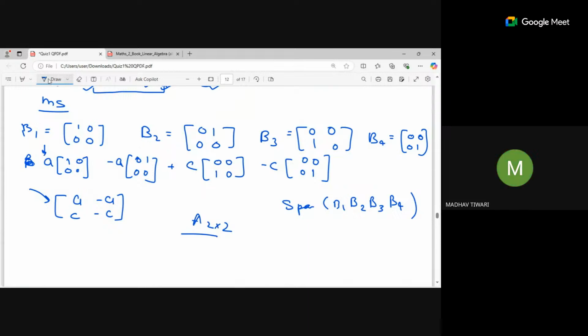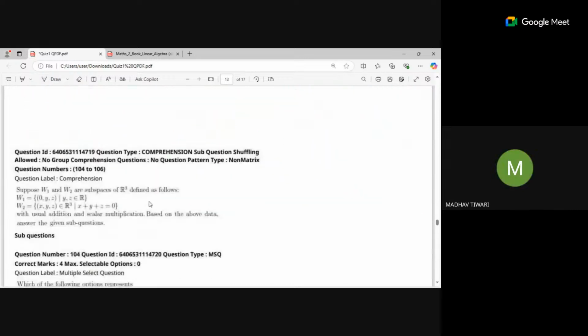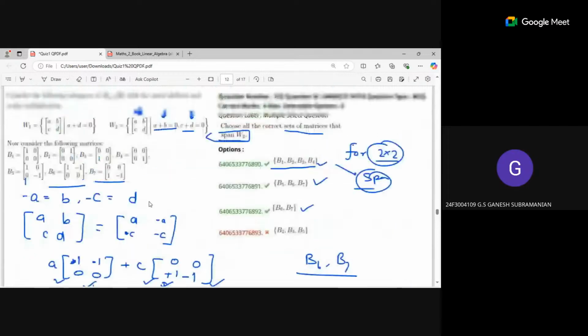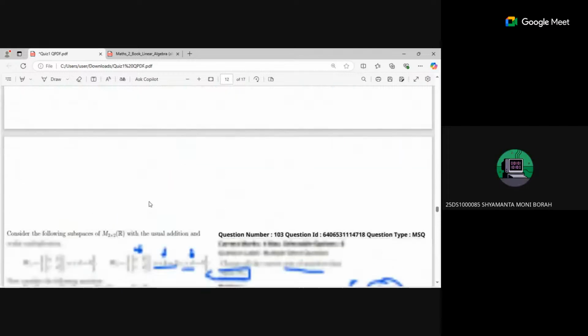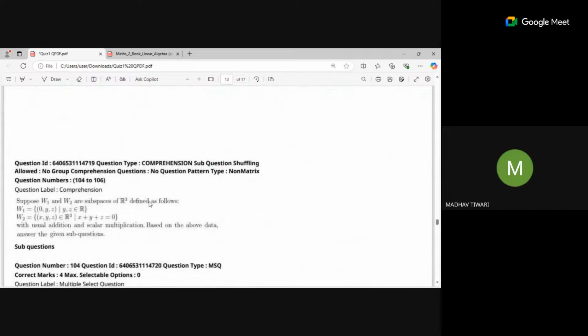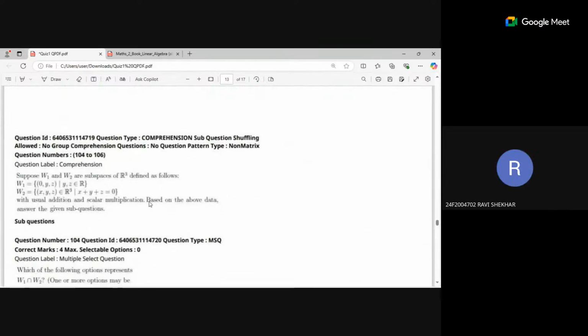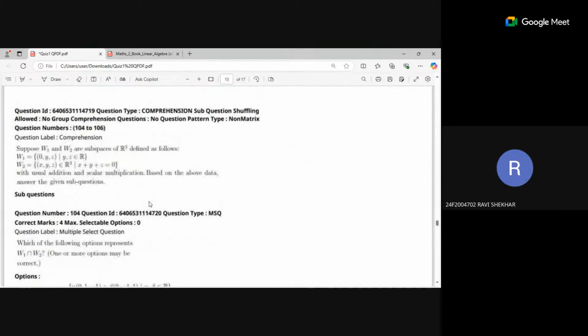Okay, sir. Any other query? So next, W1 question and W2 one. W1 intersection W2? Yes, sir, this one, below W1 intersection W2. Yes, sir, this one. There was that intersection.